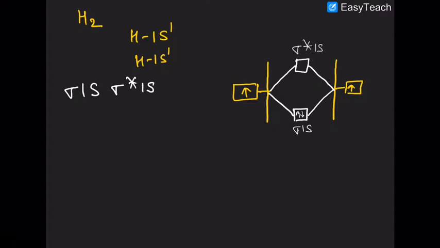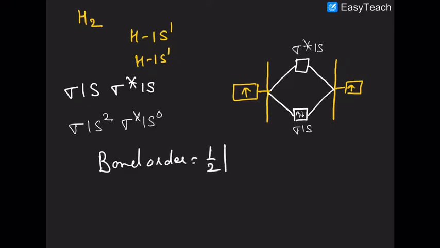So what is the confusion in this case? Configuration is sigma 1s2, sigma star 1s0. So if I ask you what is bond order, you will write half of number of electrons in bonding minus number of electrons in anti-bonding MO.